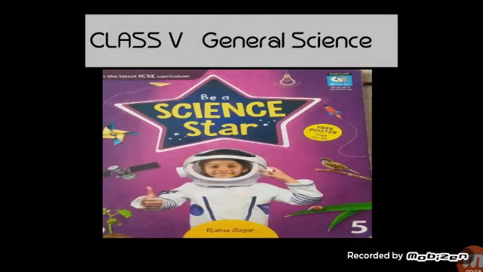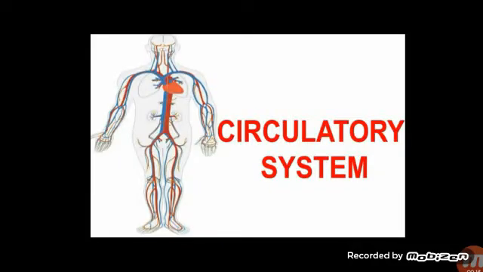So this book you have to take out from your bag, and the first lesson is the circulatory system. You already know that our body has different organs according to their functions. These organs are grouped in different organ systems. These organ systems work together so that our body can work normally.